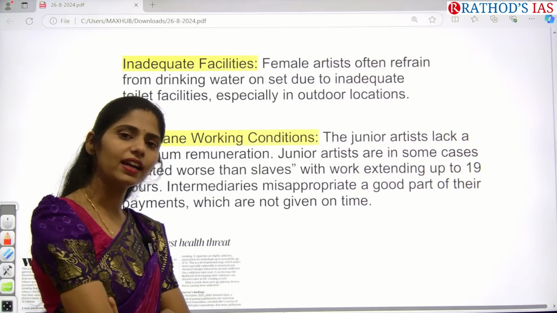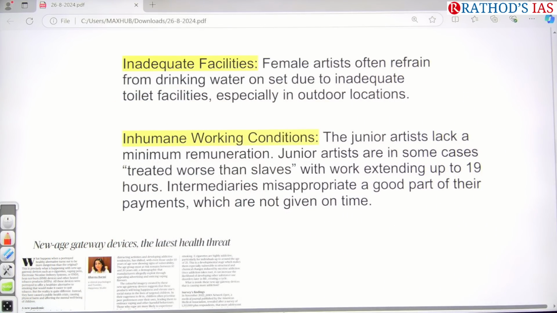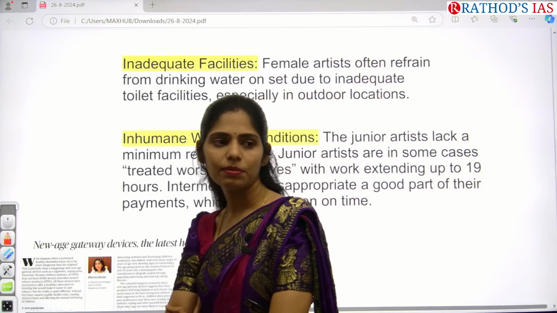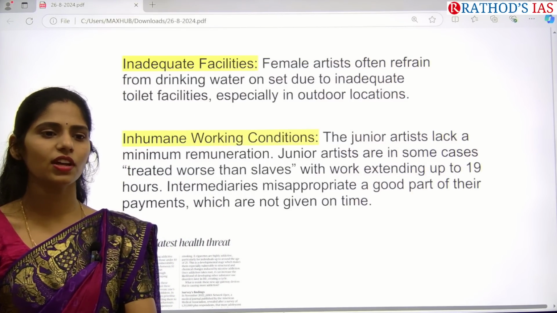You can get directly a mains based question, which is a 10 marker, from this Hema Committee recommendations. So tell me what are the measures we can take to ensure. I said about the problems, now tell me the measures.